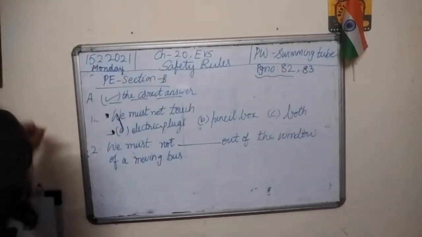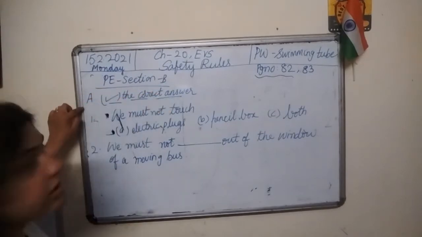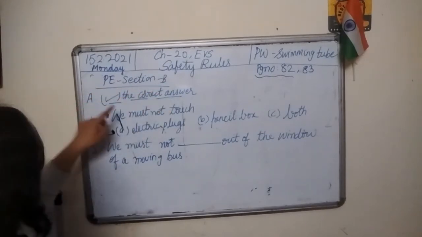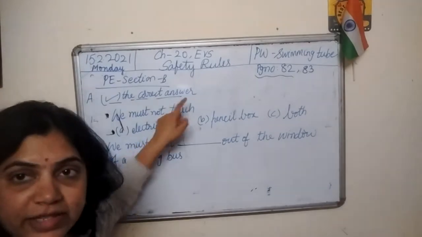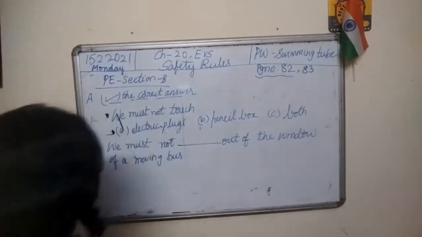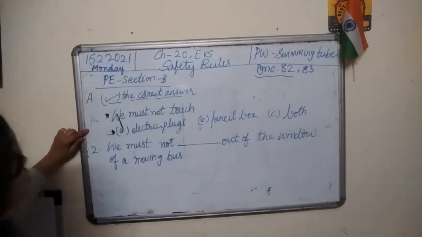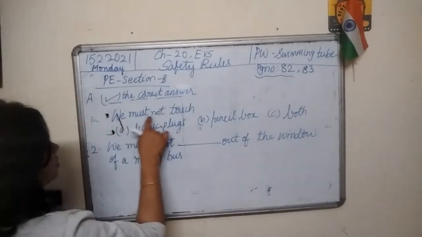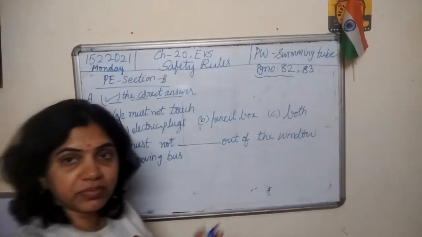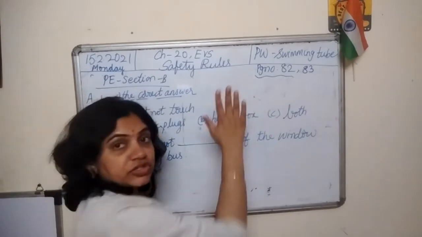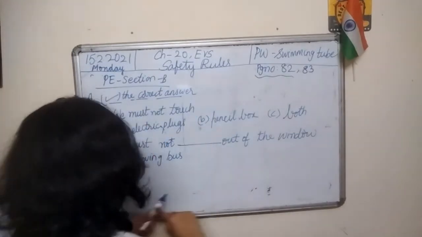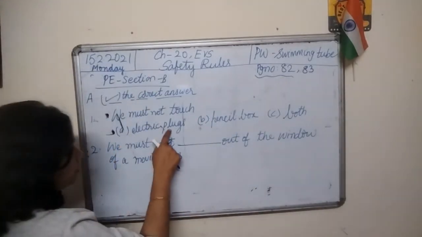So let's do this. Practice exercise section B, part A. Tick the correct answer. First one is, we must not touch. What shouldn't we touch? A. Electric plugs.